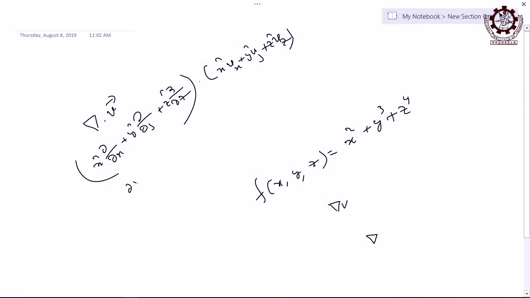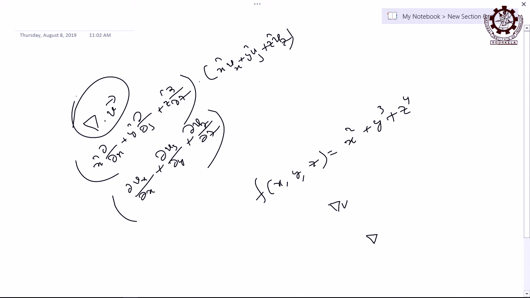So how much will you get here? Del V x by del x plus del V y by del y plus del V z by del z, which is a scalar, correct. So this operation of the del operator is nothing but the divergence of the vector field V at some point, obviously.